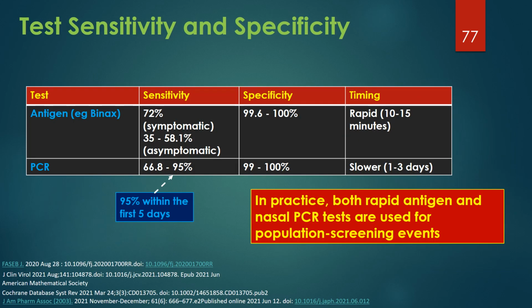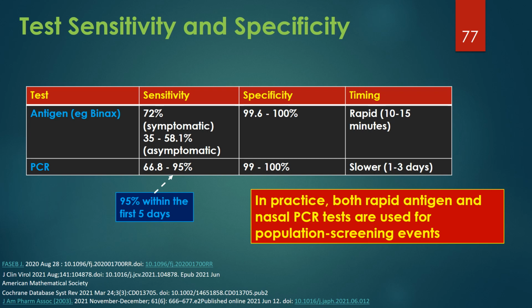There are numerous studies reported on a variety of PCR and antigen tests. The data on this table comes from several articles and provides general sensitivity and specificity information. Antigen tests like Binax have a fair sensitivity ranging from 35 to 97.4%. A reasonable clinical sensitivity figure is 72% for symptomatic individuals and 35 to 58% for asymptomatic individuals. Antigen tests have a rapid turnaround time of approximately 10 to 15 minutes.